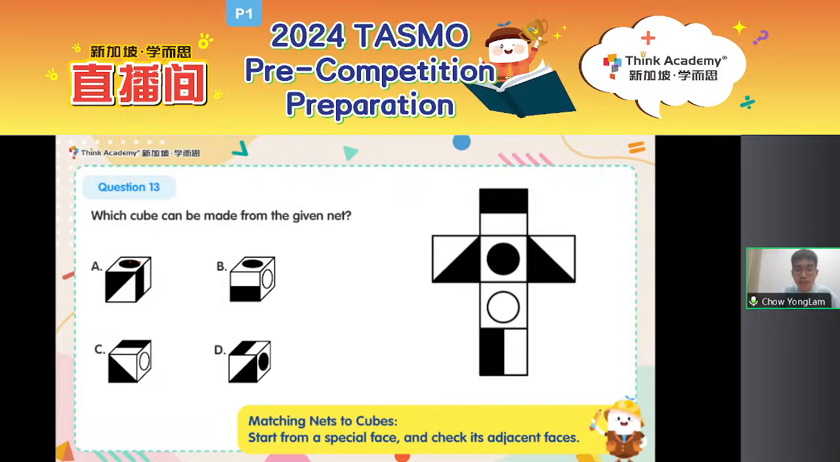Let's take a look at the face on its right. This face is next to the face with a black circle. We have a rectangle at the bottom of the face. If you really cannot visualize it, draw it out again this time. What will happen if you unfold this cube? You will have a black circle on the left, and then on the right, we have a black and white rectangle pattern like this.